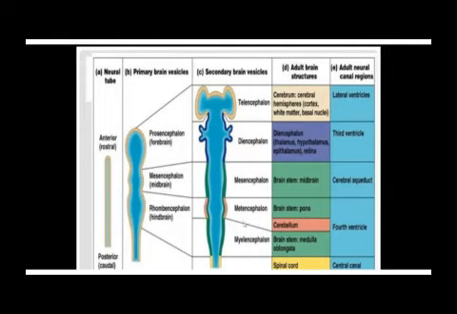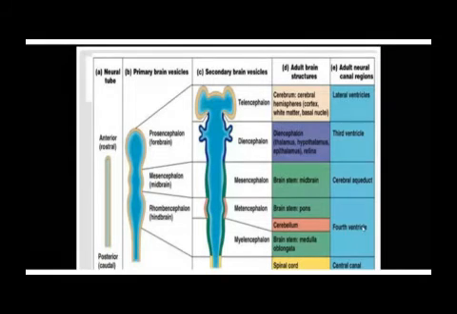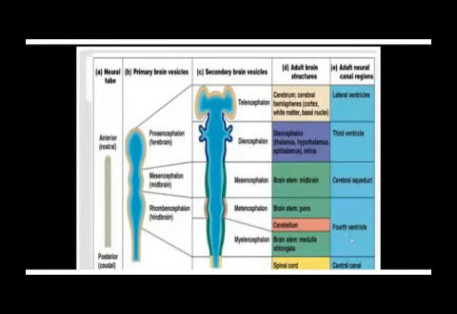The cavity of both the metencephalon and myelencephalon, this cavity is what we call the fourth ventricle. And we are going to see that between the pons and the cerebellum, you're going to have the fourth ventricle, because that is the region of the hindbrain, and the cavity of the hindbrain is the fourth ventricle.